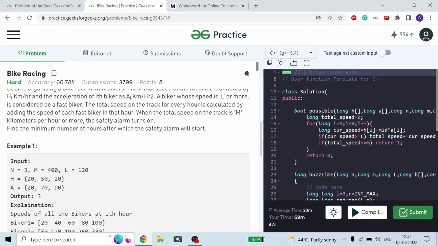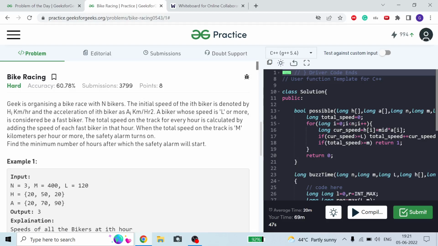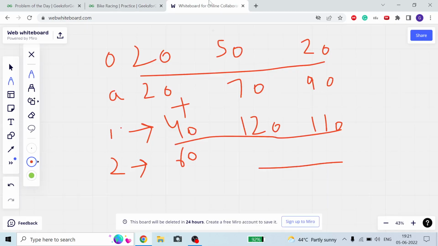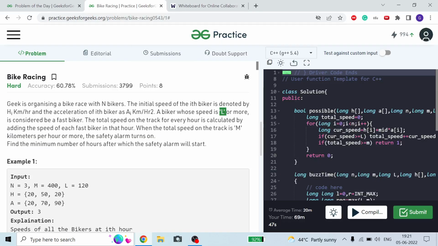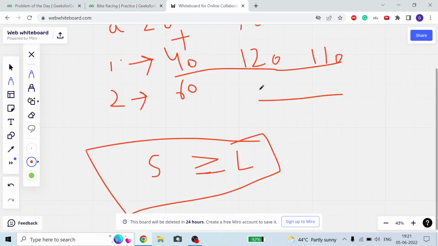Okay guys, now we consider a fast biker to be a biker whose current speed is greater than or equal to L. This is the criteria for a fast biker, the biker who will be concluded as a fast biker.